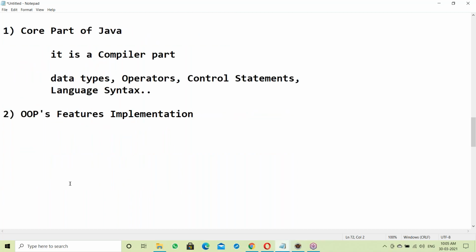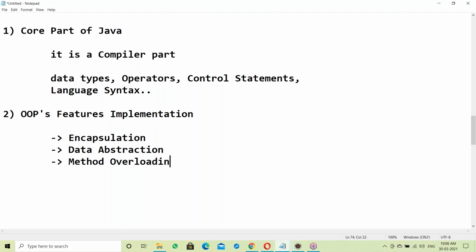So what are the OOPS features here? Encapsulation, next data abstraction, implementing encapsulation and data abstraction. Next, method overloading concepts.